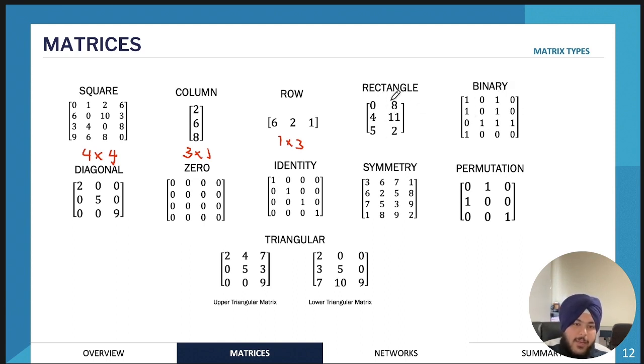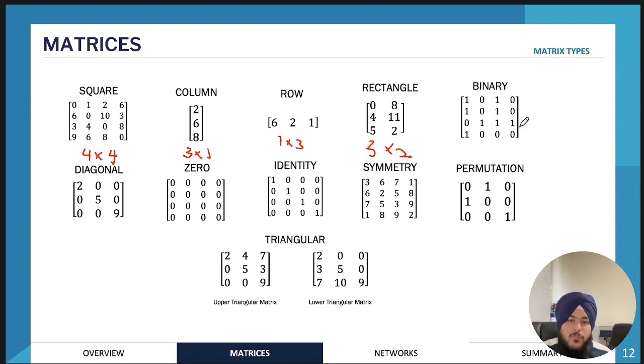So for example, this matrix, a rectangle matrix, well, it's not a square matrix and it looks like a rectangle, so it might have more rows than columns, or it might have more columns than rows. So this one has 3 rows and 2 columns. So therefore, the order of this matrix is 3 by 2.